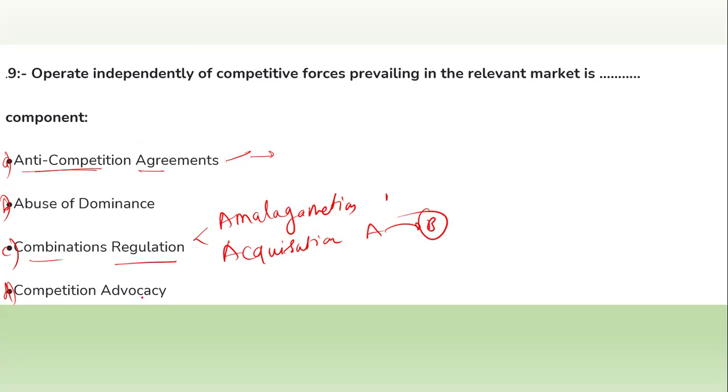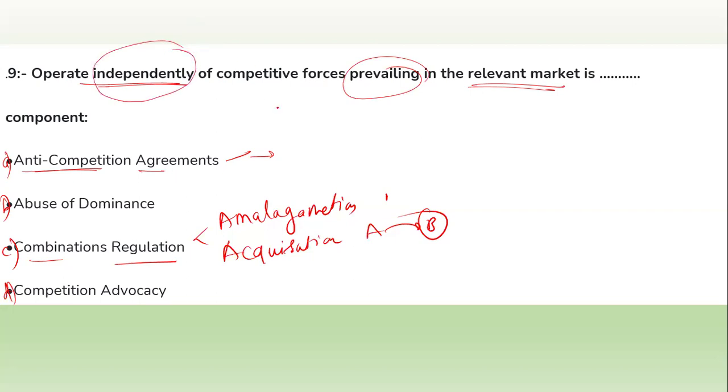Now, competition advocacy is a different thing. So for this question, I am going to read it again: operate independently of the competitive forces prevailing in the relevant market.